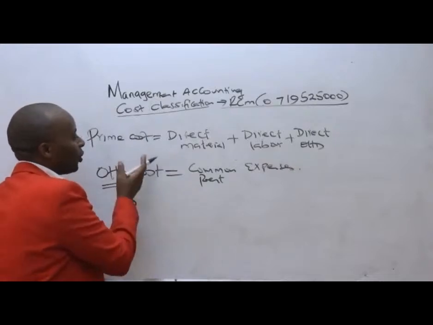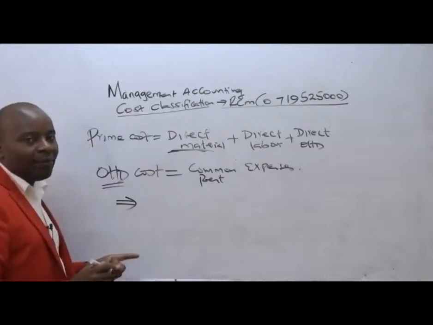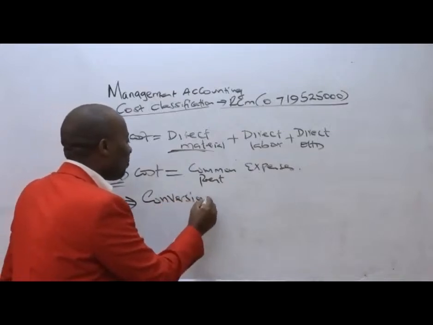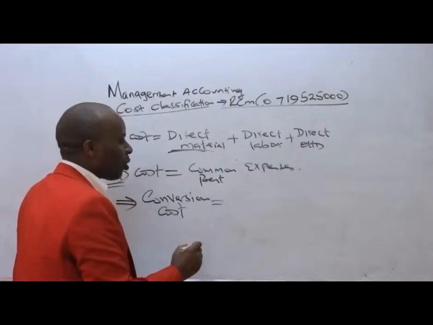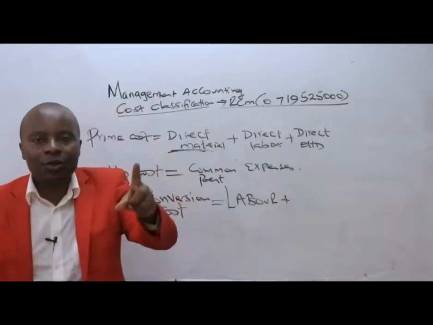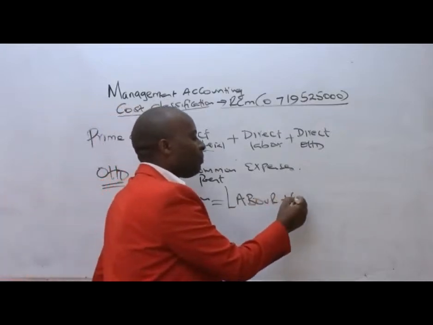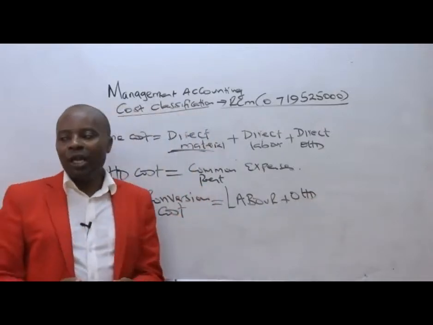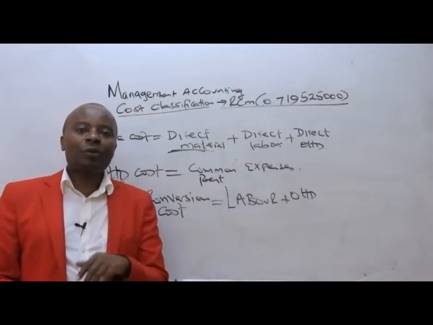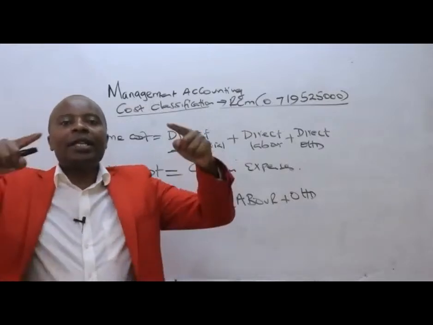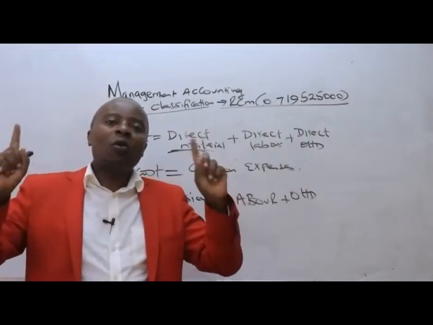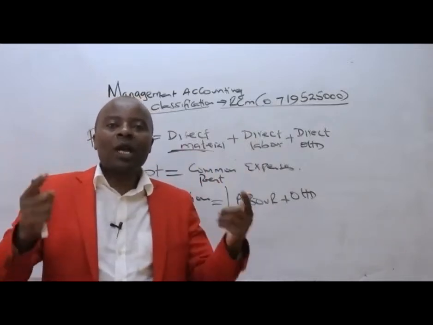We said prime cost. Prime cost is material, labor, and any direct overhead. But generally, we have another terminology which is very important here called conversion cost. Conversion cost, the cost of converting raw materials into finished goods, is only two: labor plus what here? Plus overheads. So labor plus overheads will give us what we call conversion cost. Because for you to convert, like now my timber, I will need a physical space, which I'm paying rent for. I will need workers to come and help me out to be able to carry out the conversion.